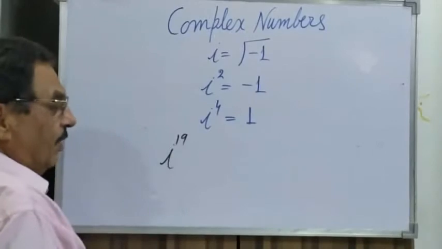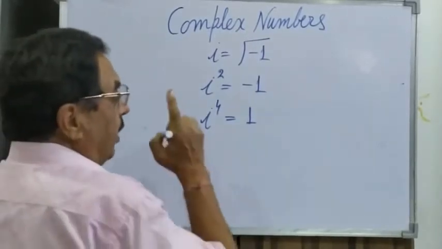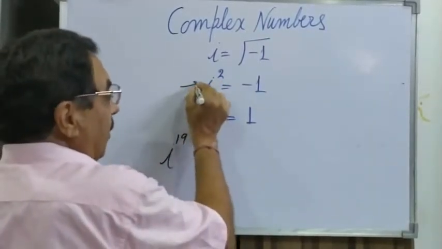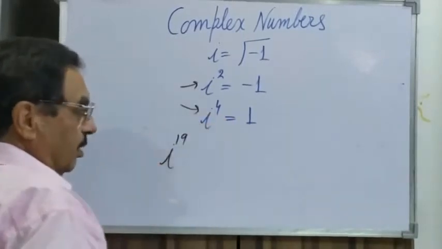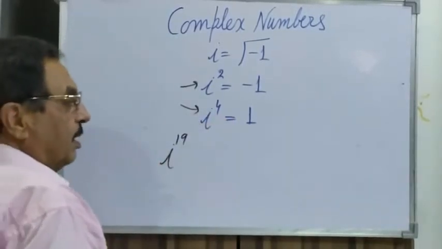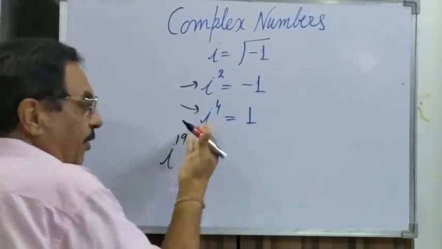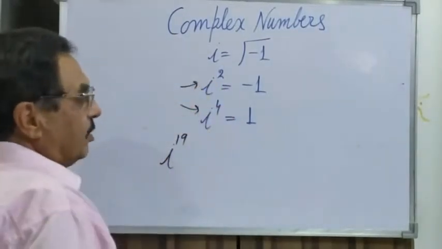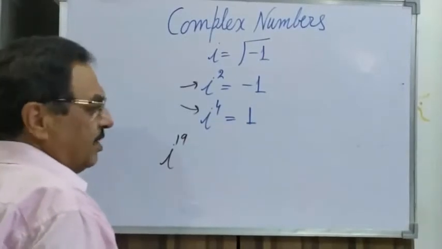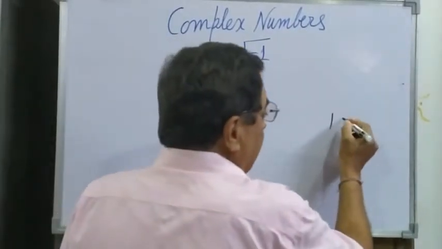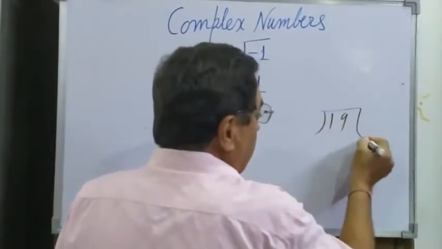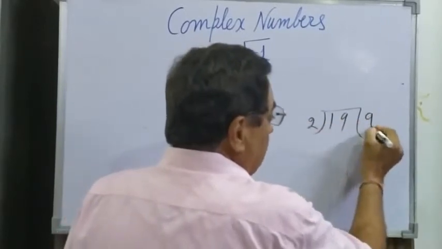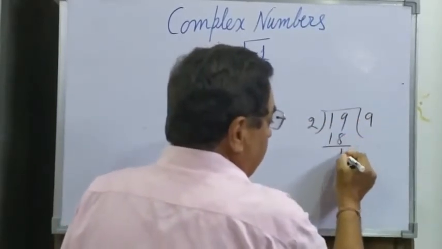So how will you find the value of iota 19? We know you can find it with the help of iota square or iota 4, isn't it? Both are possible. In certain books, it is found out by dividing by 4, or it can be found out by the square. The easy way is to do it by the square. If I divide the power by 2, I get 2 9s are 18, remainder 1.